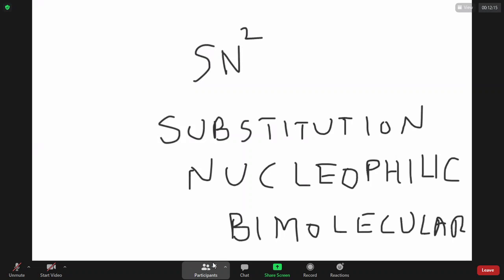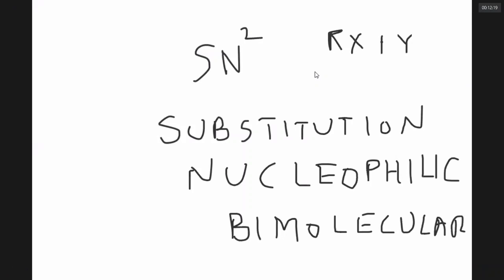The speed of the reaction depends on the concentration of alkyl halide and the concentration of Y minus. The reaction proceeds in only one step, in one go. There are no two steps. The reactant alkyl halide is attacked by Y minus from the opposite side as X is leaving.